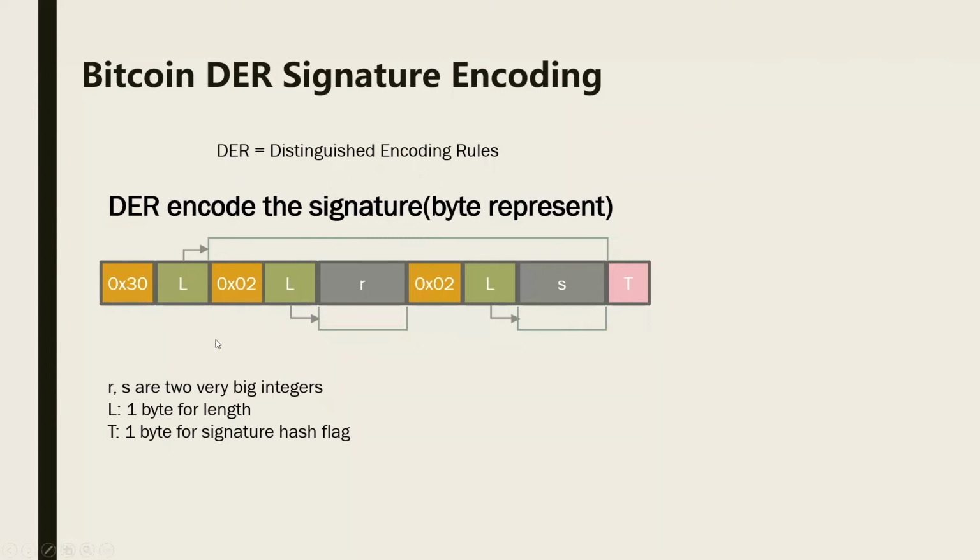Let's look at this graph. The yellow box is just 1 byte of special symbol that can be used for decoding, and the L is the length of the corresponding data. The first L is the length of this data, the middle L is the length of R in bytes, and the last L is the length of S in bytes.